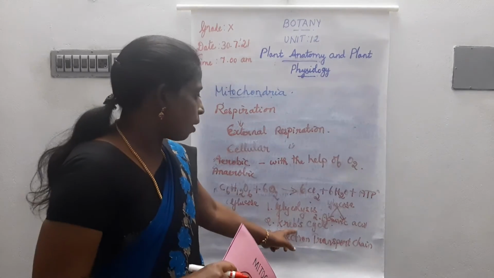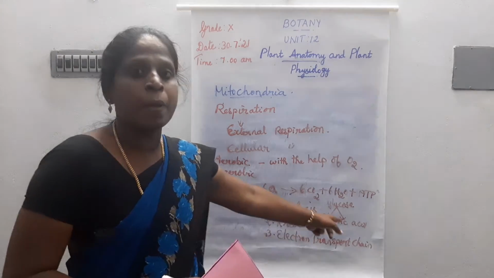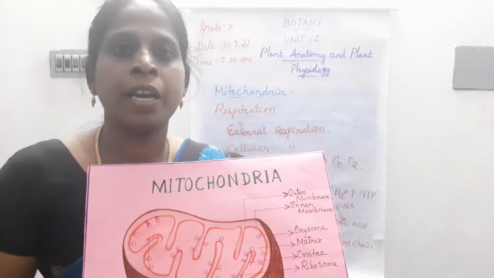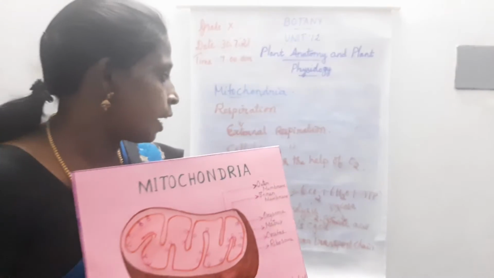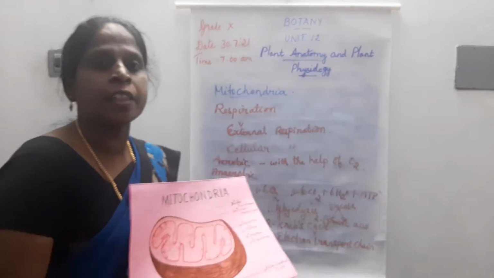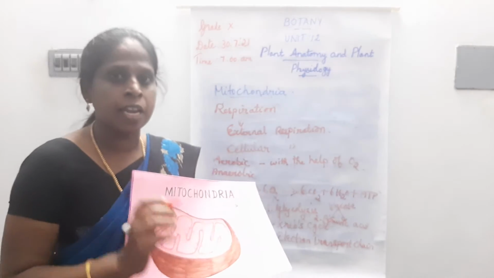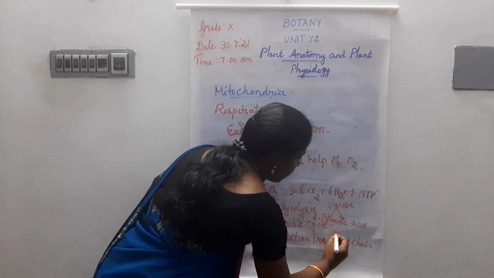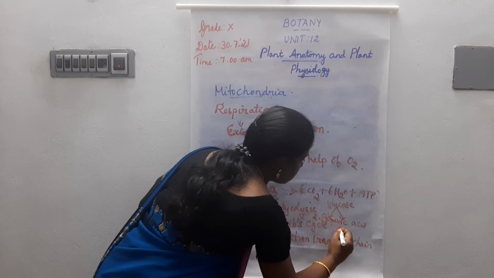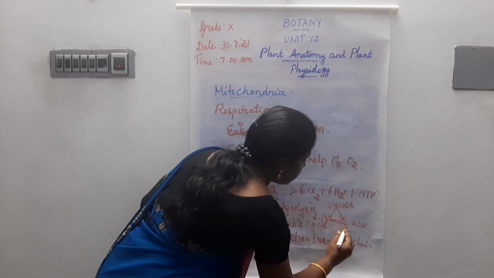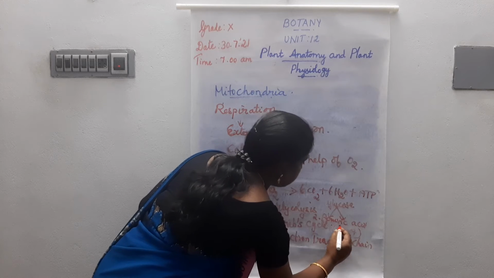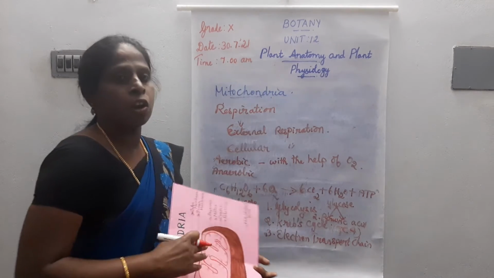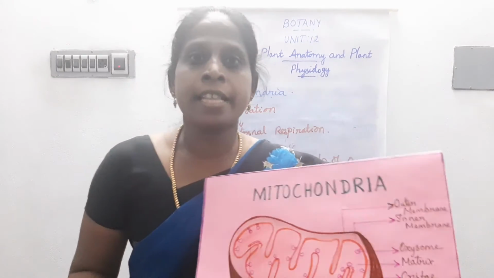Here this pyruvic acid gets oxidized and forms carbon dioxide and water. So the Krebs cycle is otherwise called the tricarboxylic acid cycle. Shortly it is called the TCA cycle.